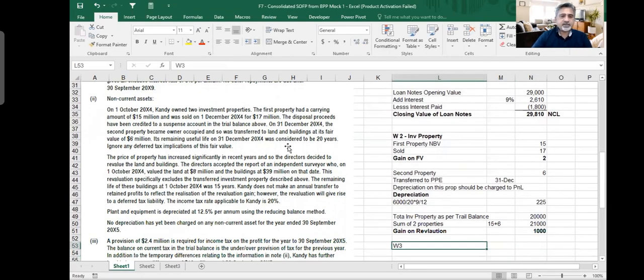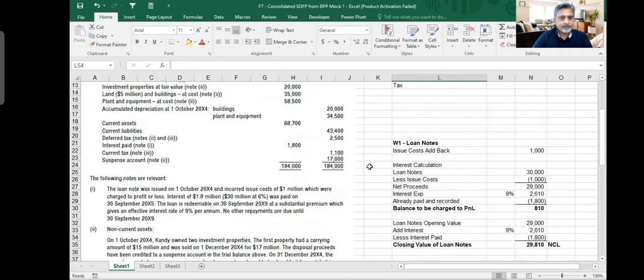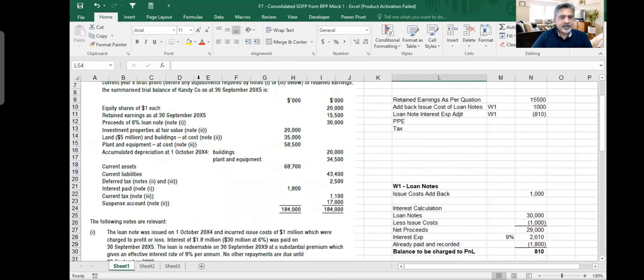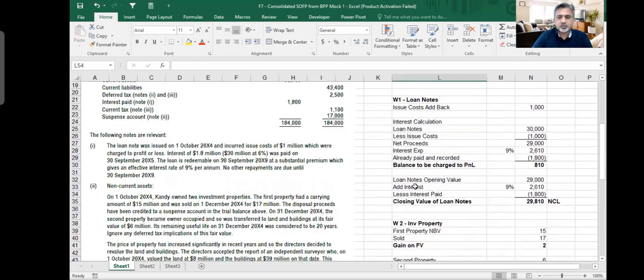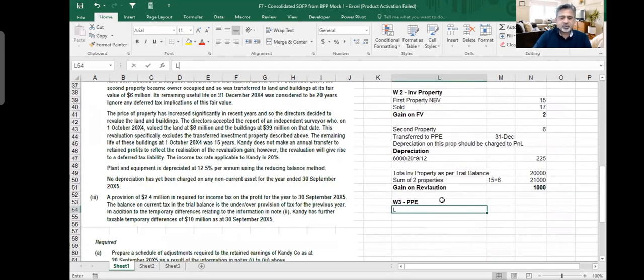Working three is about your PPE. So if I see that, what is the value? Land and building had a value of 35 million. Accumulated depreciation was 20 million. So land and building cost is 35 million.